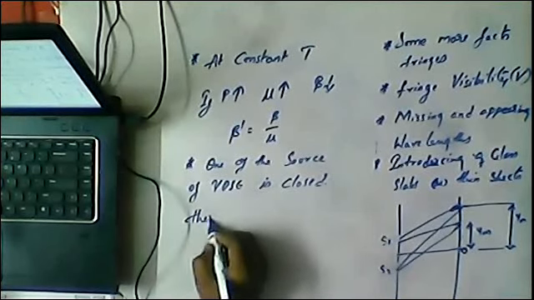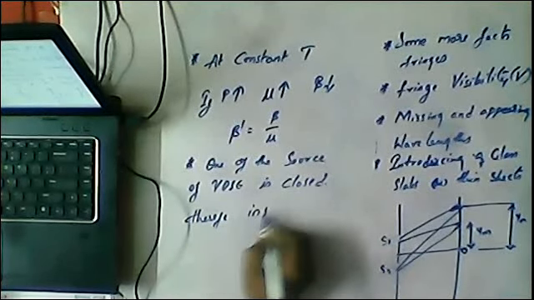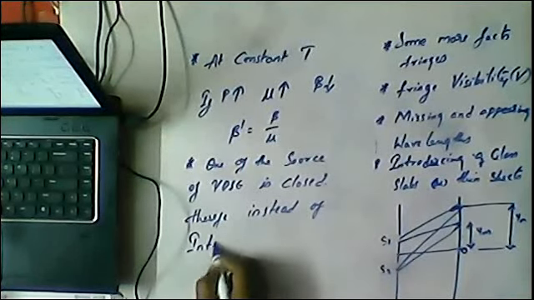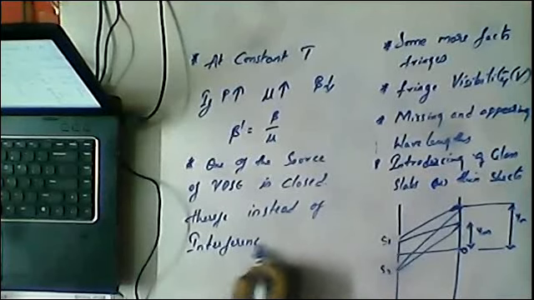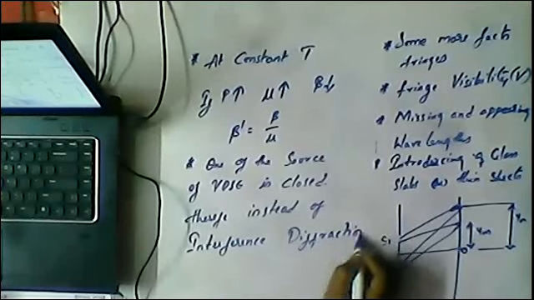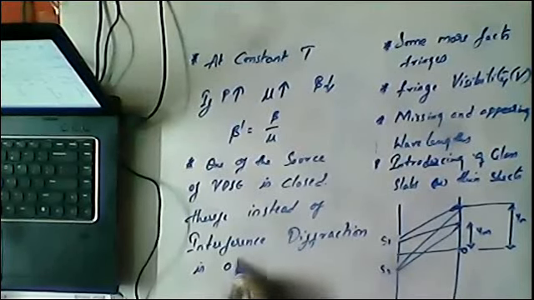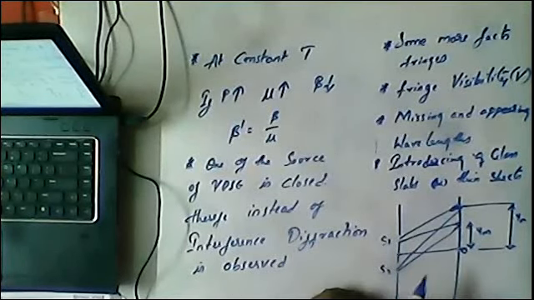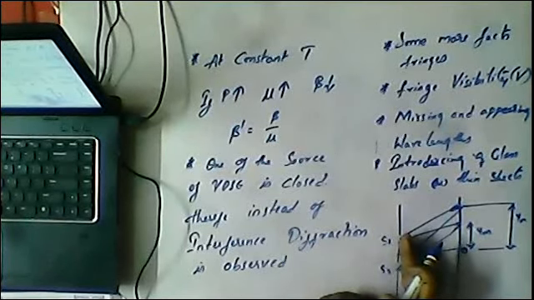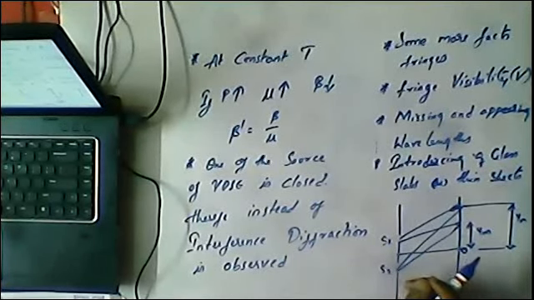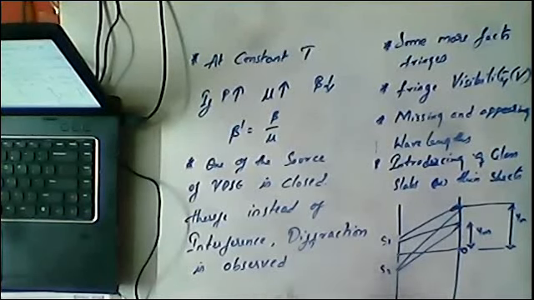Therefore, instead of interference, diffraction is observed. Okay, so in this experiment, if one of the slits is closed, then we are going to observe diffraction instead of interference.